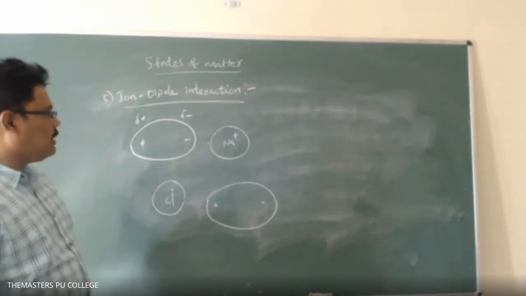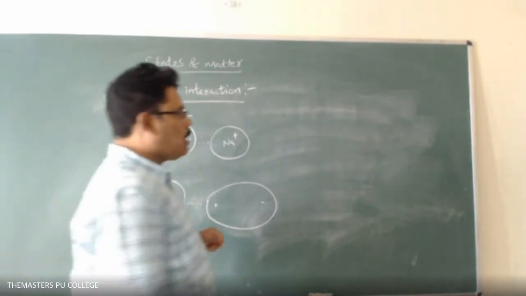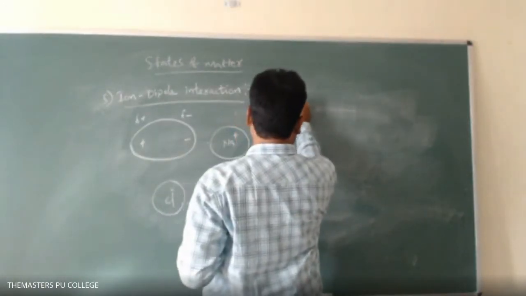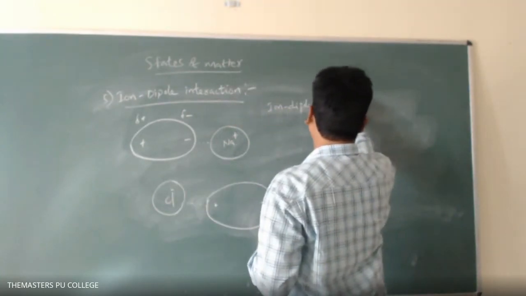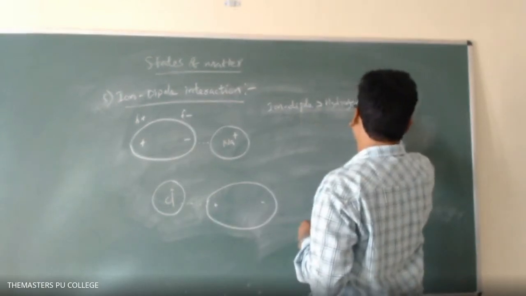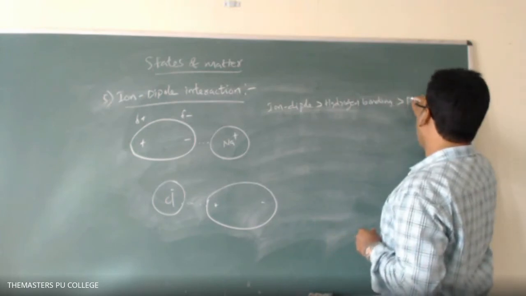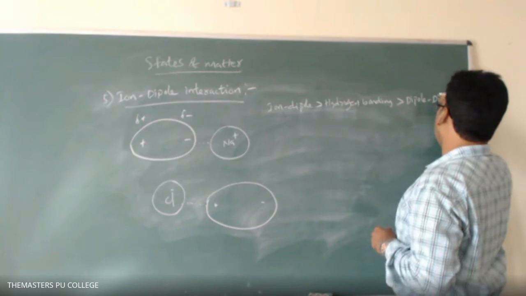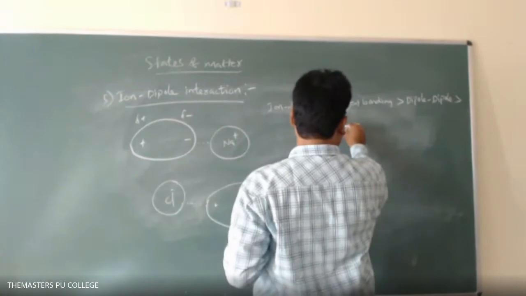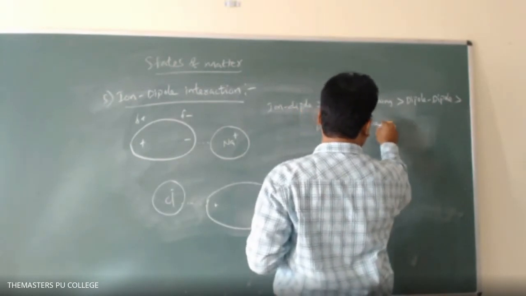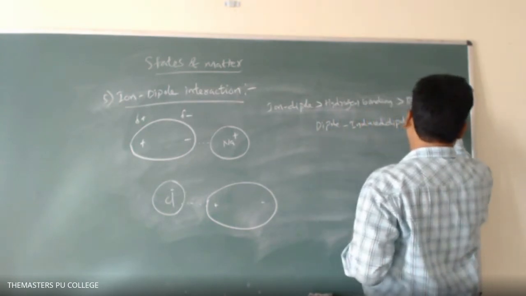Okay, next, what is the order of intermolecular forces here? The order of intermolecular forces is: ion dipole greater than hydrogen bonding greater than dipole-dipole interaction greater than dipole induced dipole, and the last one is London forces.